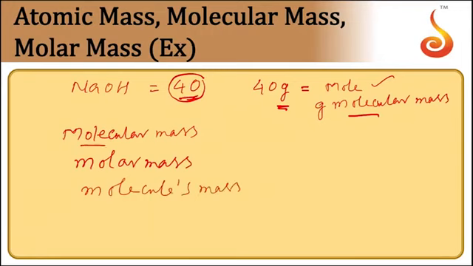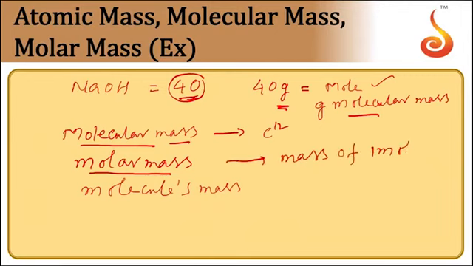When you say molecular mass of a substance, it is a relative mass expressed with respect to C12. When you say molar mass of a substance, it is the mass of 1 mole. Mass of 1 mole itself is called the molar mass of the substance, and normally we express this in terms of grams.